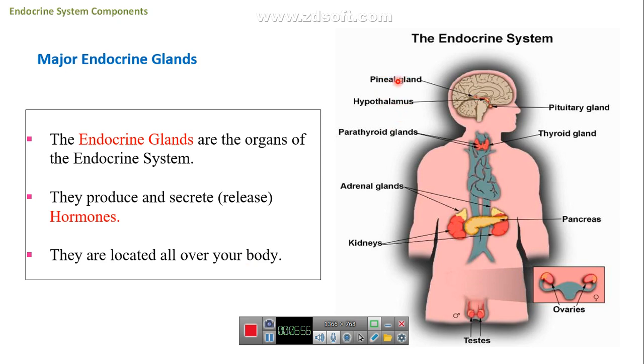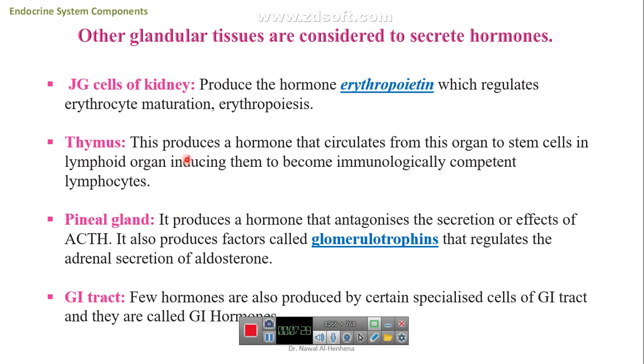These are the endocrine organs. The pineal gland is above the hypothalamus, and it plays an important role in the secretion of some important hormones. Also the hypothalamus, pituitary, thyroid, and parathyroid. That means these organs form the endocrine system and produce and secrete the hormones.